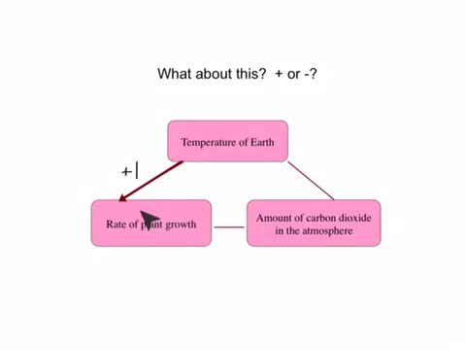So an increase in plant growth leads to a decrease in carbon dioxide in the atmosphere, and we would then represent this as a negative coupling. So a negative coupling that looks like this. And we would give this a value of -1. And then we know this final arrow very well.